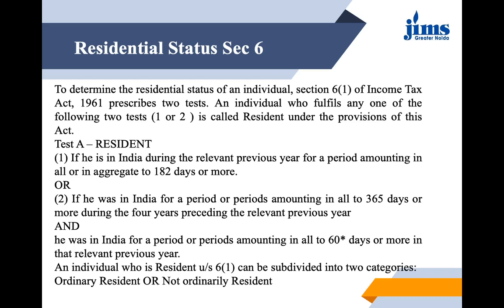So if he is present in India for an aggregate of 182 days, on a monthly basis 3, 6, 18, if he is there for 6 months or so, then he is considered as resident in India. But we cannot calculate it on a monthly basis, we calculate it as number of days only.